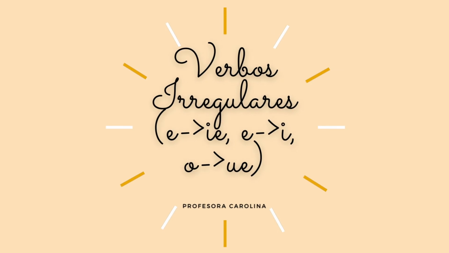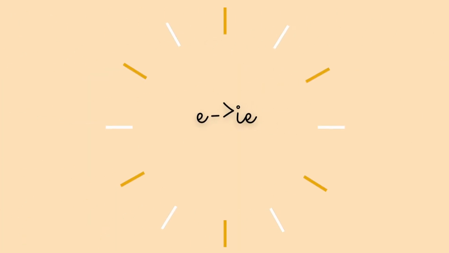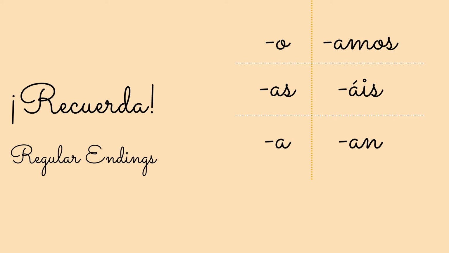Hola! Today we are going to be learning how to conjugate irregular stem changing verbs. First, I'm going to introduce E to IE stem changers. Before conjugating, it's necessary that we review the regular endings, as they will aid us in conjugating.